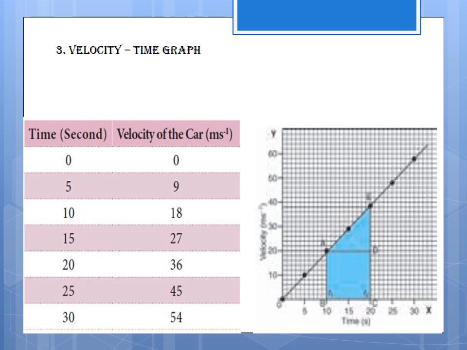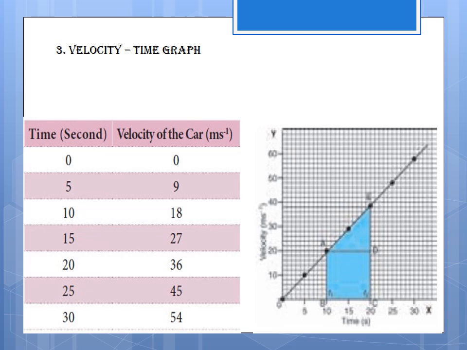Velocity-time graph. Uniform accelerated motion, non-uniform accelerated motion. Everybody see the picture.